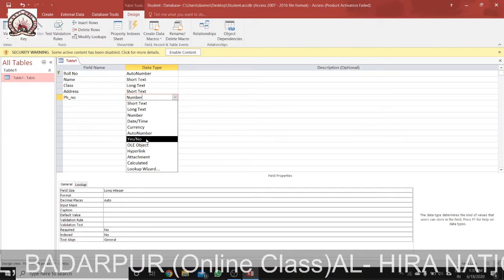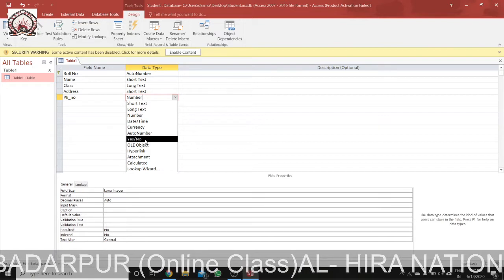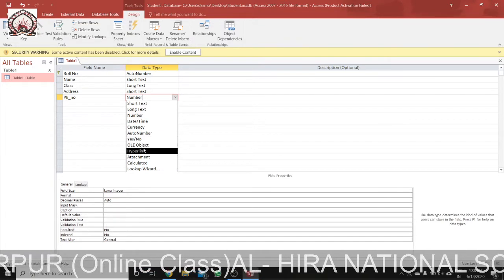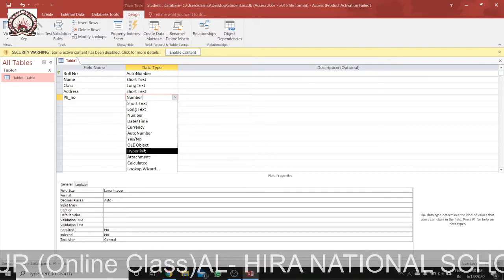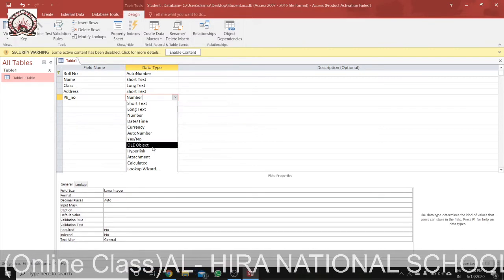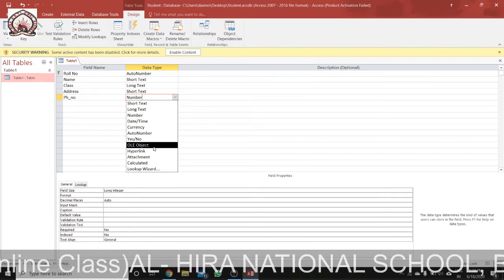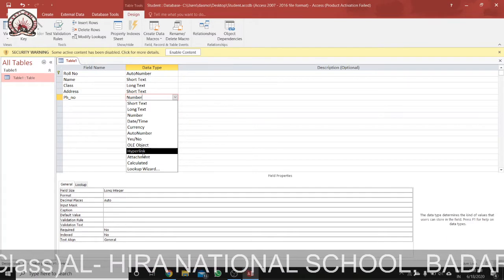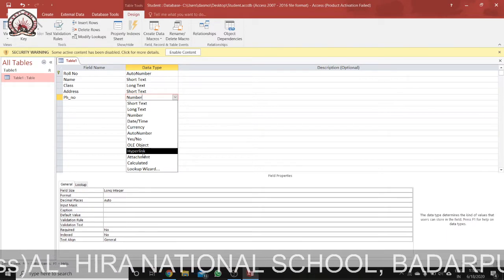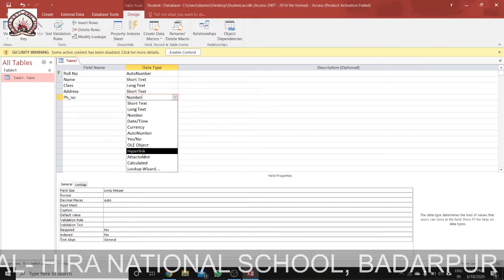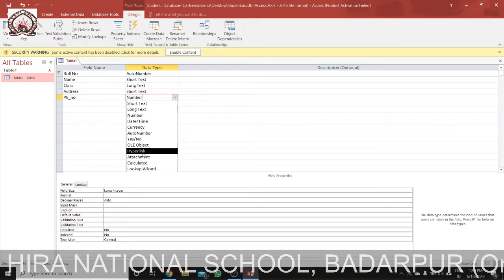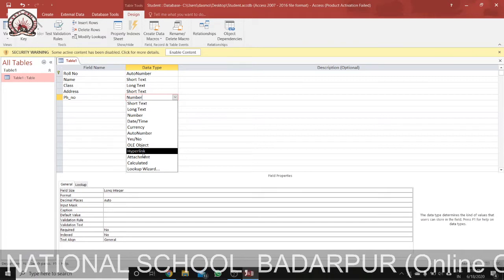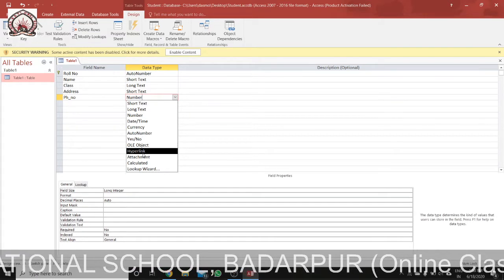Then we have yes/no. This can have only two values, either true or false. Then we have OLE object. This stores a graphics object such as a worksheet or a Word document. Then we have hyperlink. This is a clickable part. If I insert a hyperlink, we can click on that link to a folder on our hard disk. Basically these are used in web-based applications.